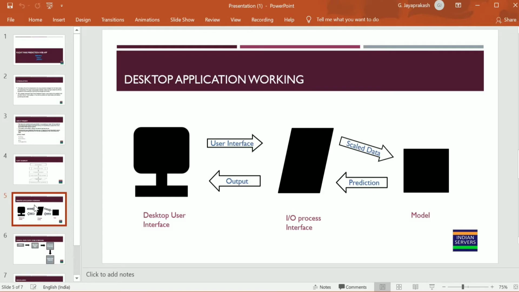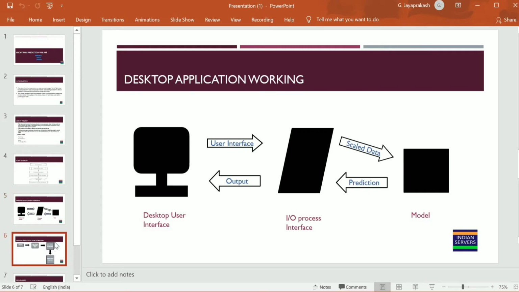And then here is the desktop application working. The desktop user interface gives the input to the input output process interface, and then the input is fitted into the model, and the model finds the score and predicts the output. It gives the response to the input output process interface as output, and then the output is given to the desktop user interface, and it shows the output on the desktop. This is the process of desktop application working.